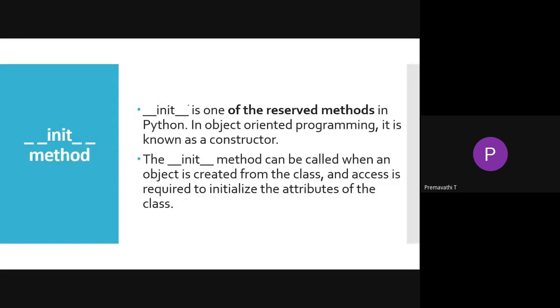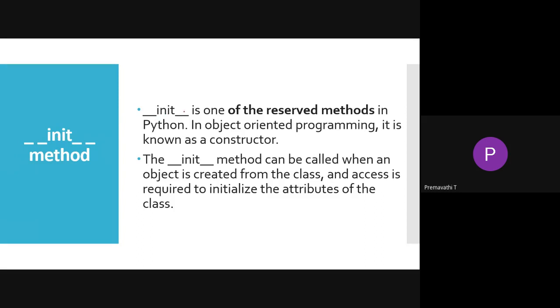So next one, the init method. Previously I have given the explanation for init. Here there will be one method, that is the init method. It is written as double underscore init.